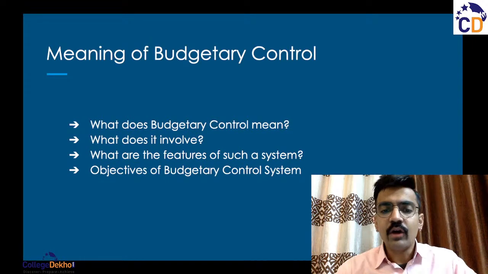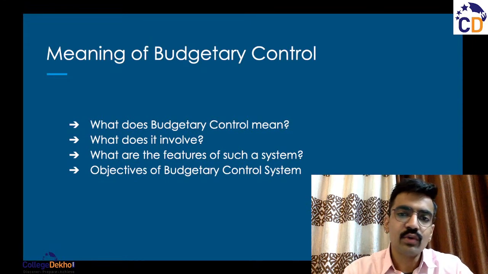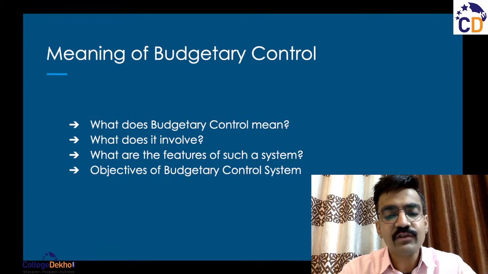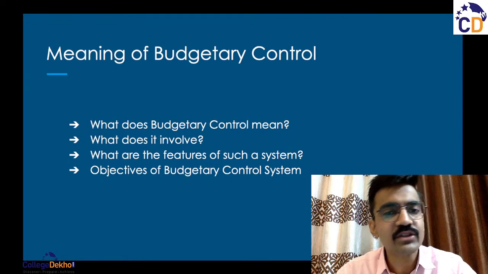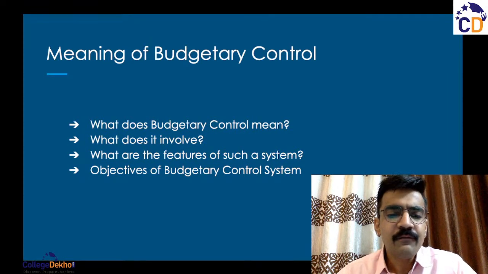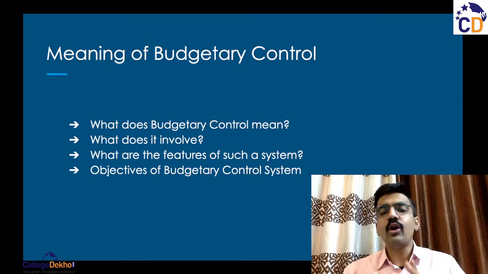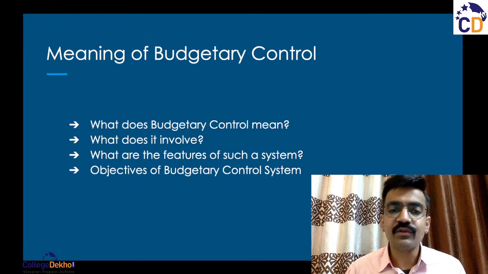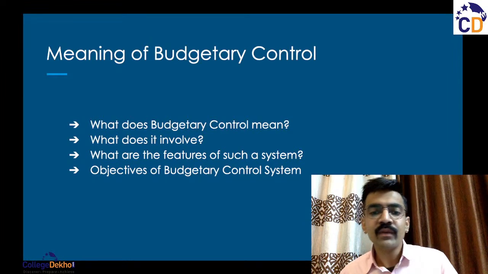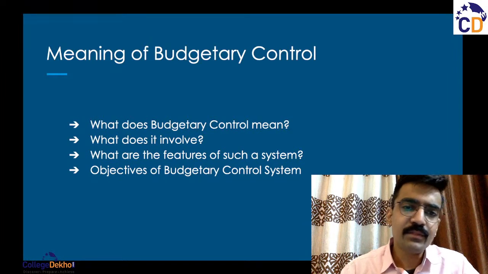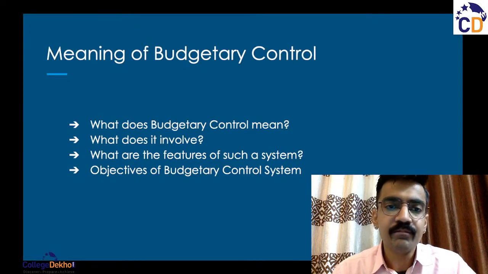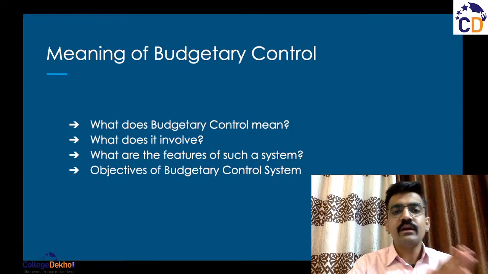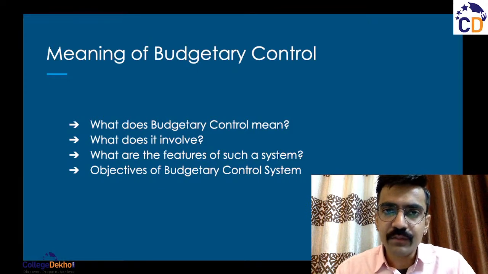All right. Now let us understand what the budgetary control system involves. First of all, as the name suggests, it involves establishment of budgets. You have to make budgets in the budgetary control system. Quite logical, right? Then if you're making budgets for a longer period of time, from one period to the other, then after the first budget is over and the second one comes and the third one comes, there has to be a comparison between the budgeted events and the actual events of all of these different budgets.